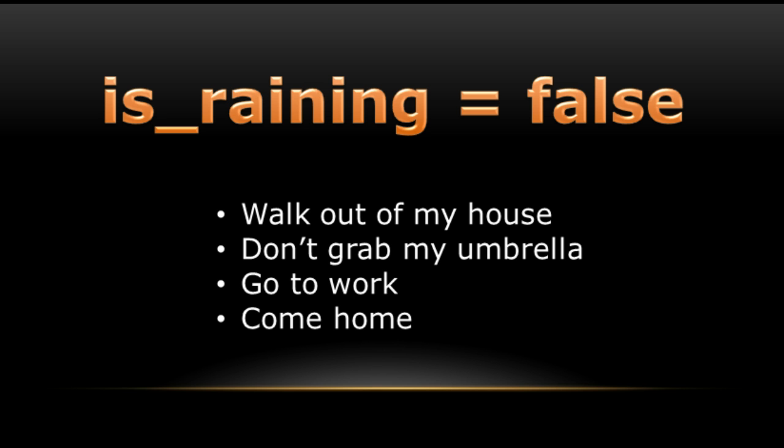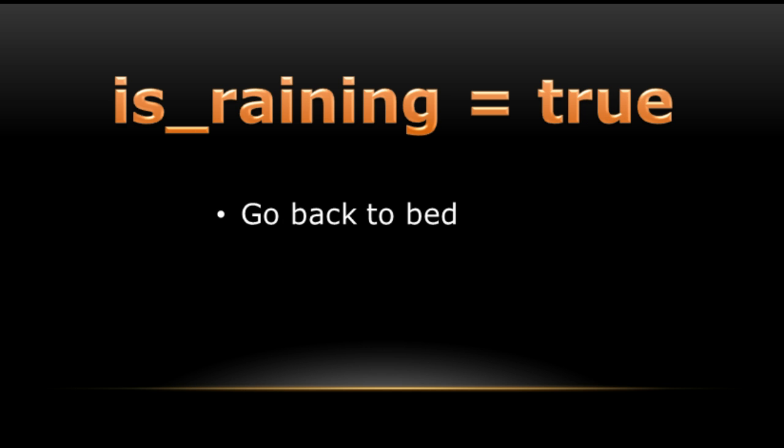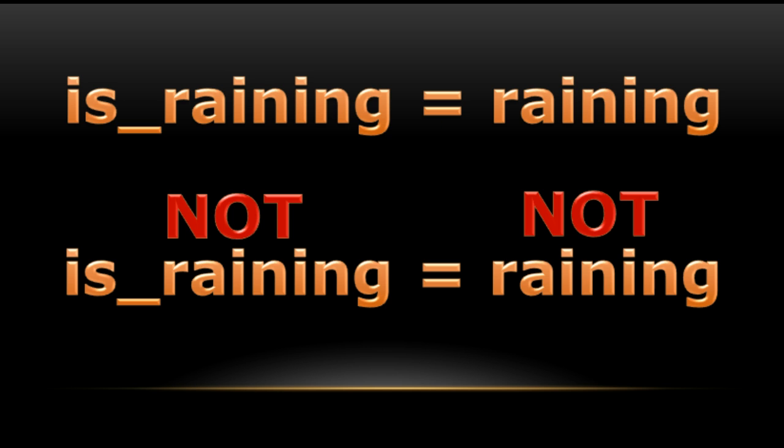As long as it isn't raining, I want to walk out of my house, not grab my umbrella, go to work, and come home. So while isRaining is false, I want to do these things. But once it actually is raining, I want to go back to bed. Now if isRaining is true when it's raining, then not isRaining must be true when it's not raining.